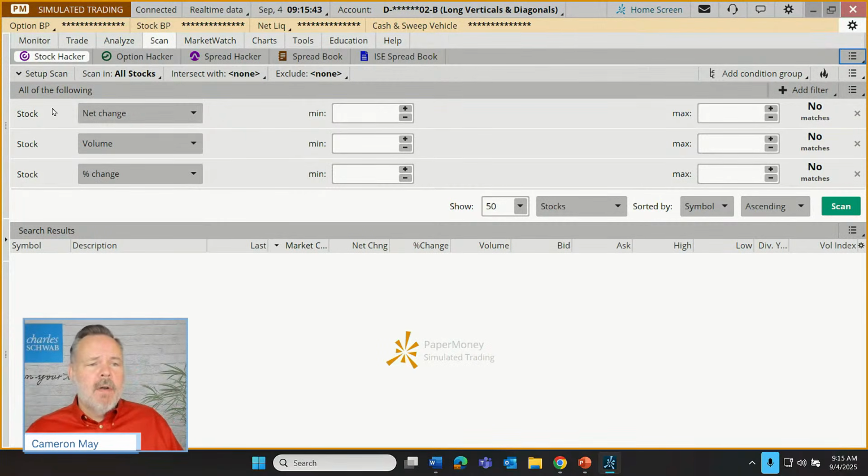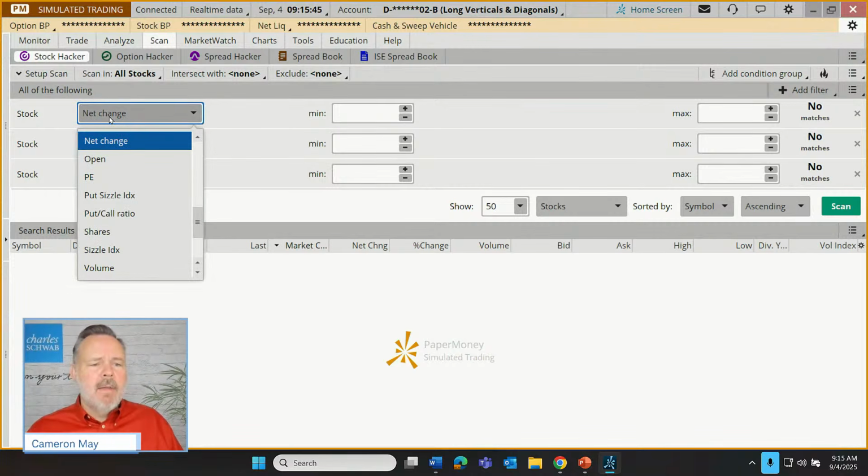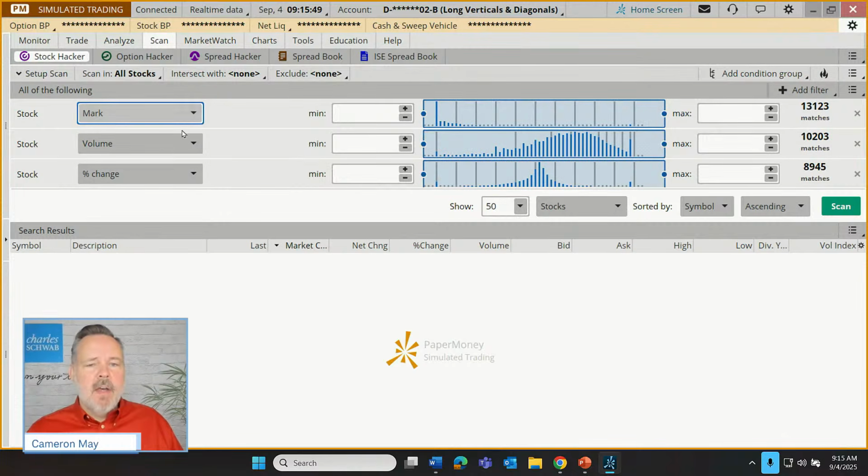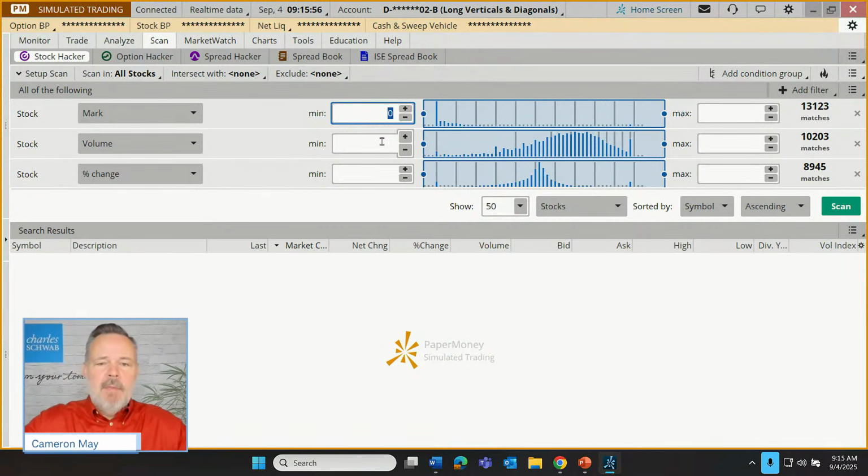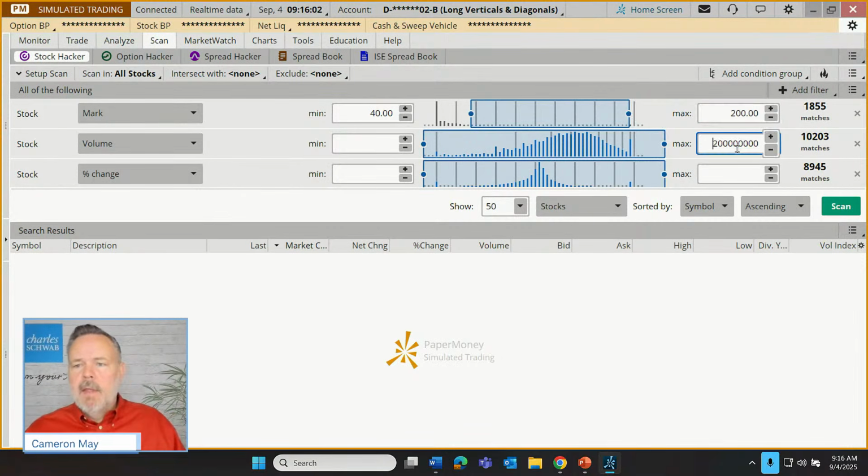So for our first stock criteria, let's go to the mark, or the market value of the stock, and set a minimum of, what should we say? Maybe $40? How about a maximum of 200? I think we can understand why I'm putting a maximum in here.